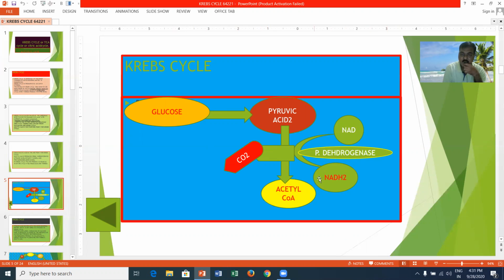First of all, this pyruvic acid undergoes decarboxylation as well as dehydrogenation. The NAD is reduced to NADH2, and with the help of decarboxylase, the CO2 is released. That means it undergoes decarboxylation as well as dehydrogenation. The pyruvic acid is converted into acetyl-CoA. Acetyl-CoA is the versatile molecule, and it enters into the Krebs cycle.